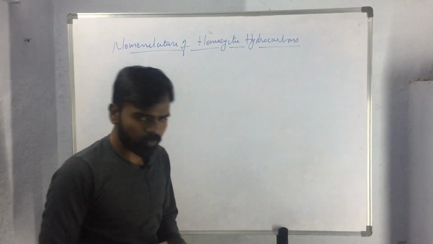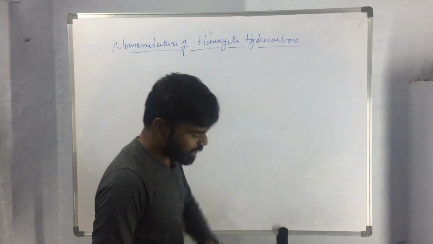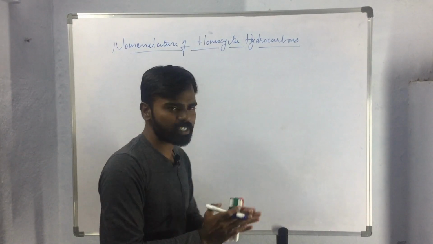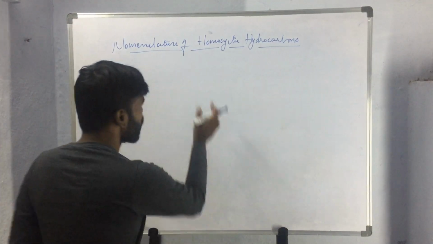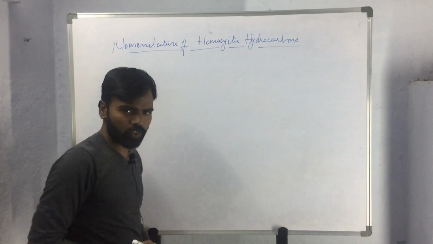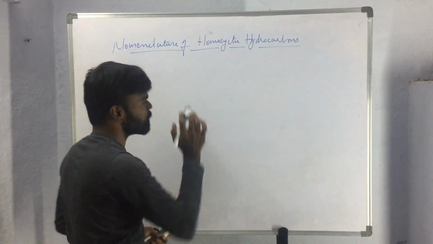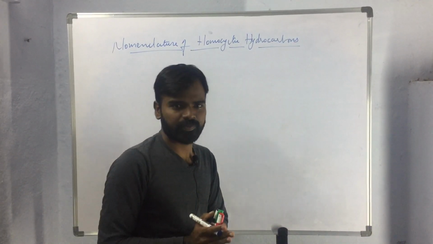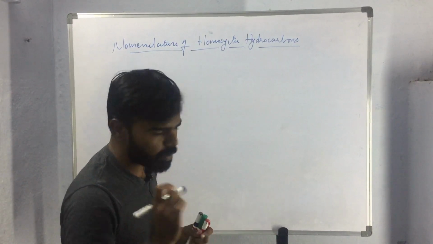So in the classification we have seen that closed ring hydrocarbons have been classified into homocyclic hydrocarbons and heterocyclic hydrocarbons. What do we mean by homocyclic hydrocarbons? See, homocyclic hydrocarbons means in these compounds the ring system is made up of only one type of atom.